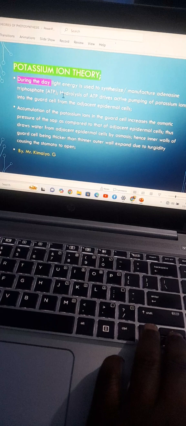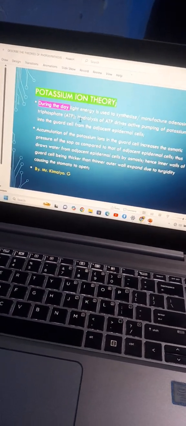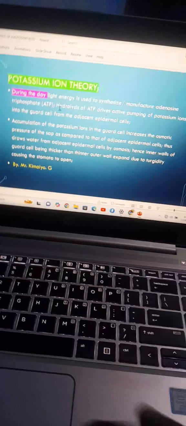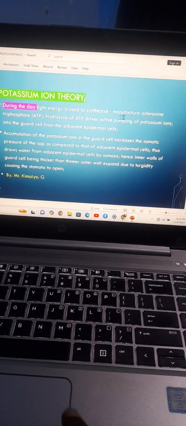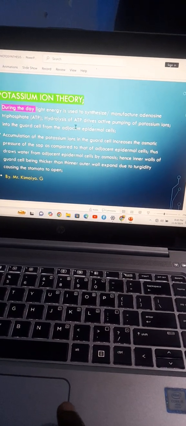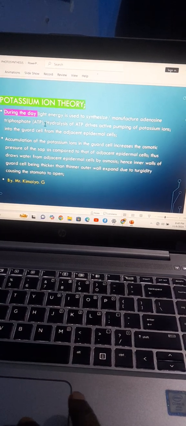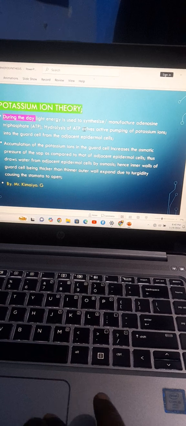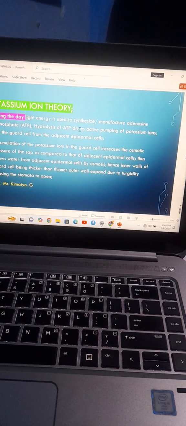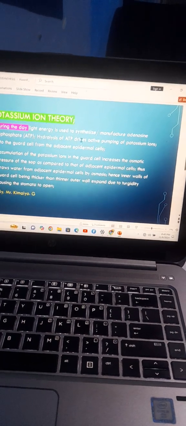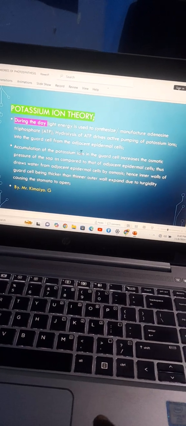Let's check our second one, which is the potassium ion theory. During the day, the light energy is used to synthesize, that is, to manufacture, ATP, the adenosine triphosphate energy. When this is formed, the hydrolysis of the ATP will drive the active pumping of the potassium ions into the guard cell from the adjacent epidermal cells.